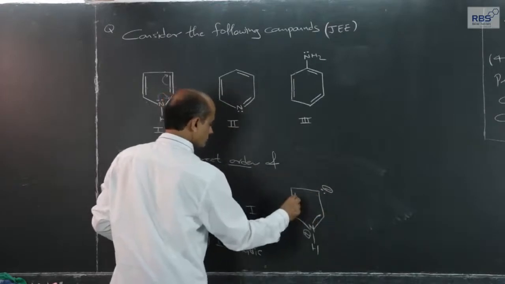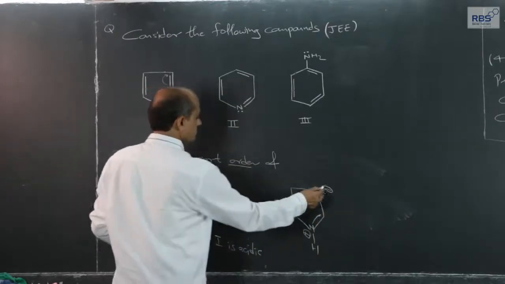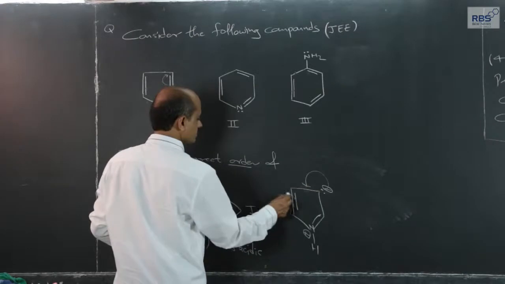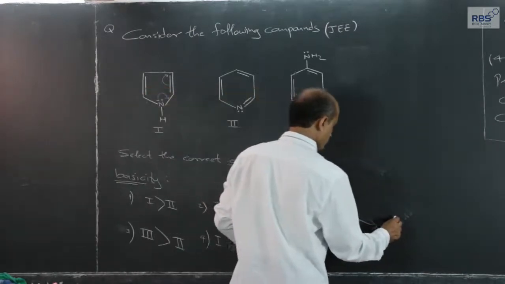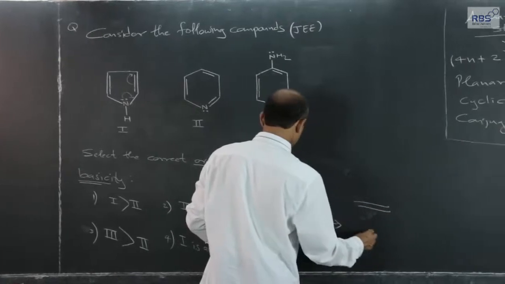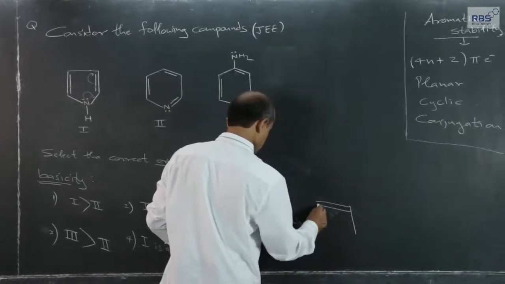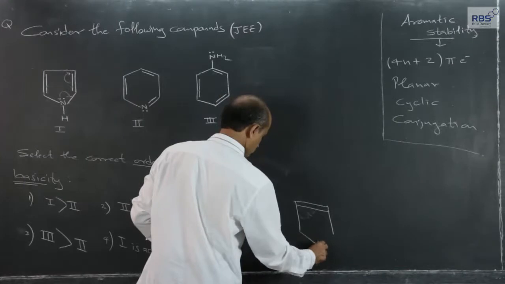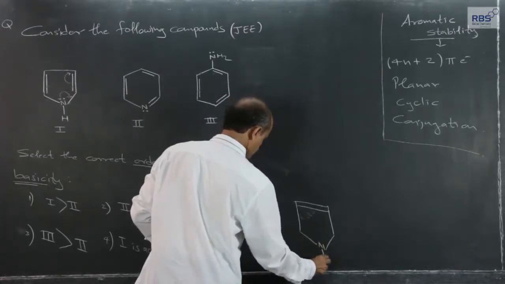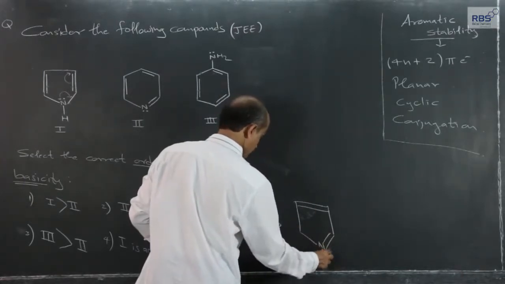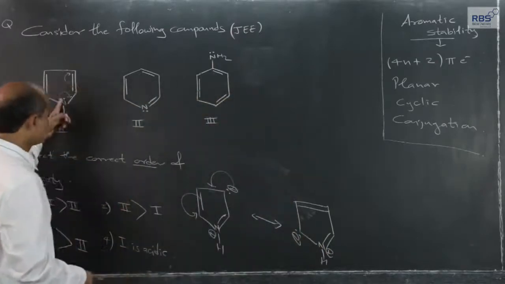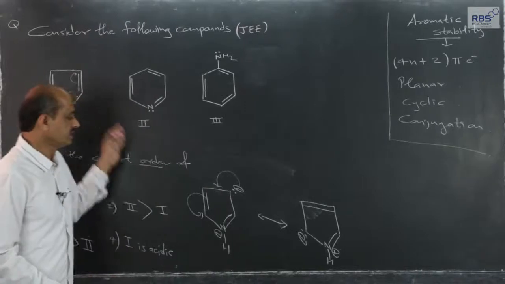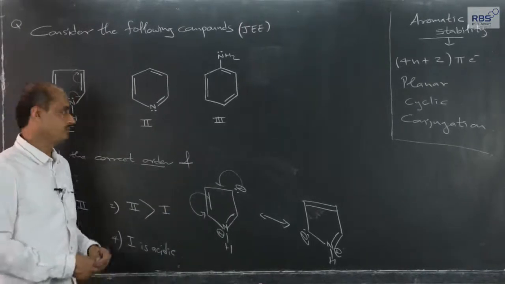Overall, it is neutral. This lone pair now becomes a shared pair, the pi comes back here, and so what we get is this. So, this one is present in these many resonating forms.